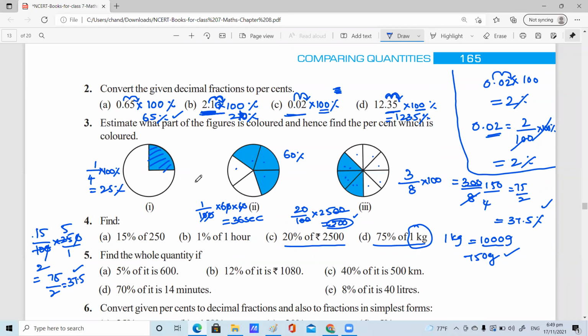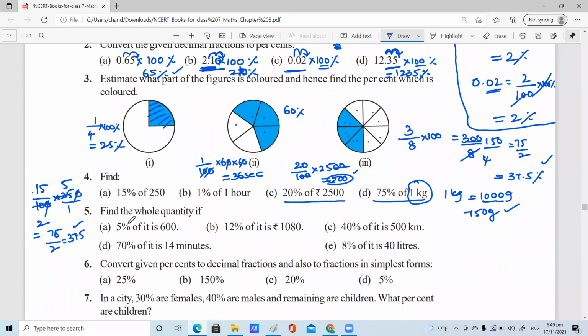Next, children, fifth bit is quite the opposite bit. Children, very simply you can find out. 5% of a number is 600. Ma'am, 600 by 5 multiplied by 100. That's all. 5% is equal to 600 given, children. You need to find the whole quantity. Whole quantity means 100% you're supposed to find.